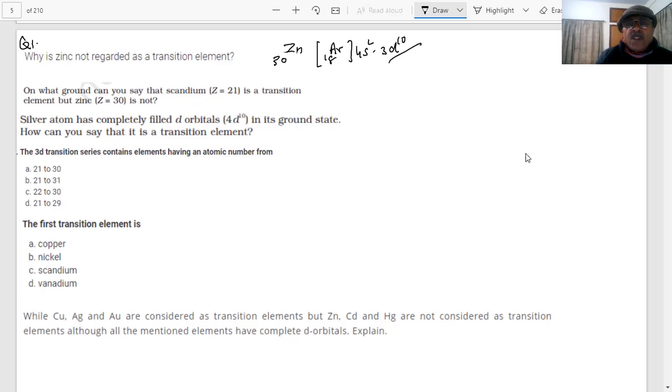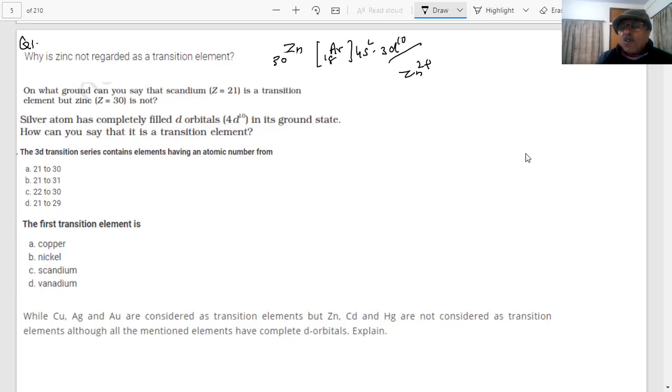This is a completely filled d subshell. The d subshell is completely filled. It is not partially filled, it is completely filled in the ground state or in any of its oxidation states. We have repeatedly answered this question, because zinc exists in the 2 plus oxidation state.